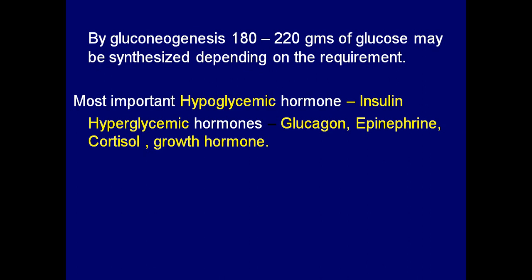These hormones, like glucagon, epinephrine, cortisol, and growth hormone, are all responsible for the increase of blood glucose concentration. They bring the decreased blood glucose back to the normal concentration by increasing it.